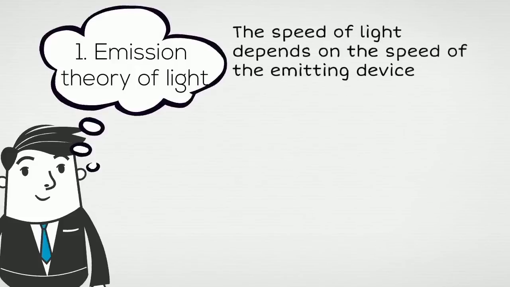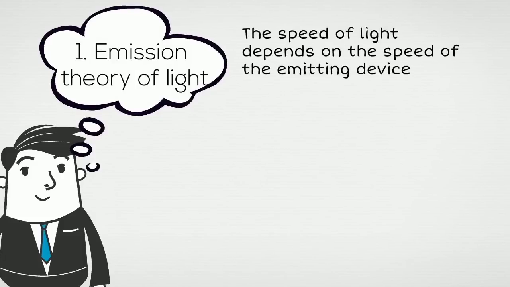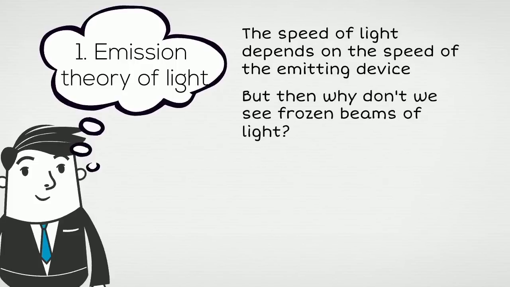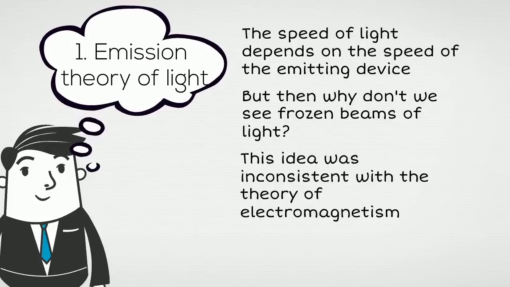There were two such theories. The first one, called the emission theory of light, suggested that the speed of light depends on the speed of the emitting device. But if this theory is right, then we should be able to see frozen beams of light. The problem was not just that the idea of a frozen beam of light seemed strange. Being strange is okay. What matters here is that this idea was inconsistent with physics, with the theory of electromagnetism of that time. So it created a contradiction.